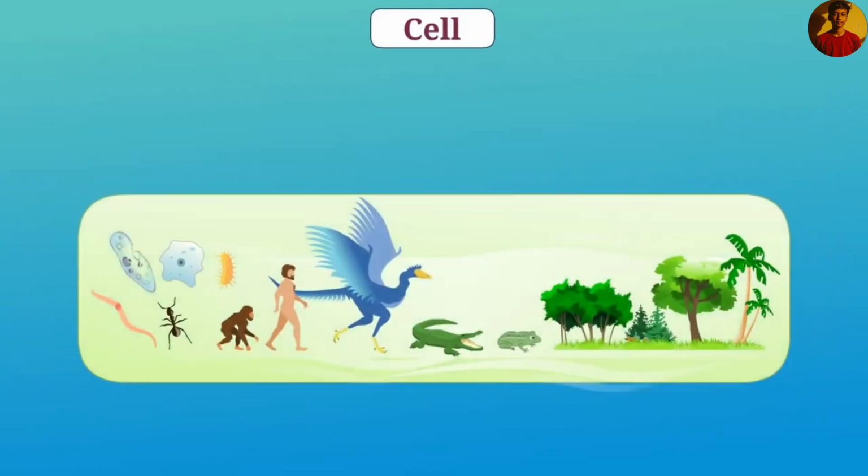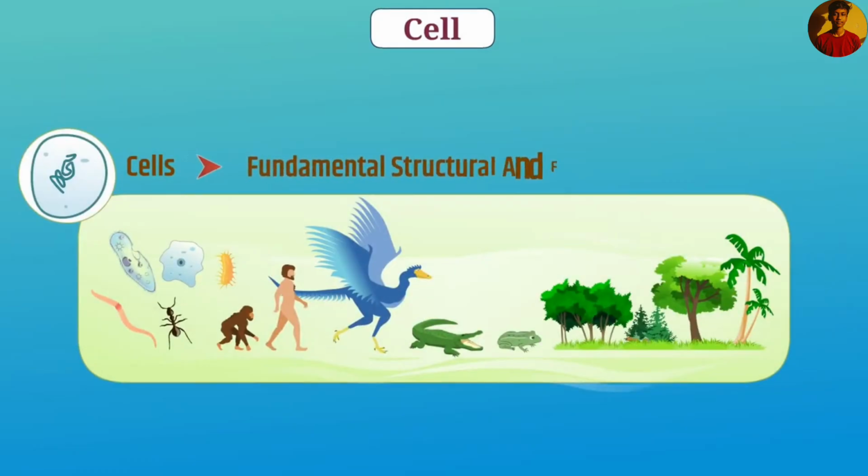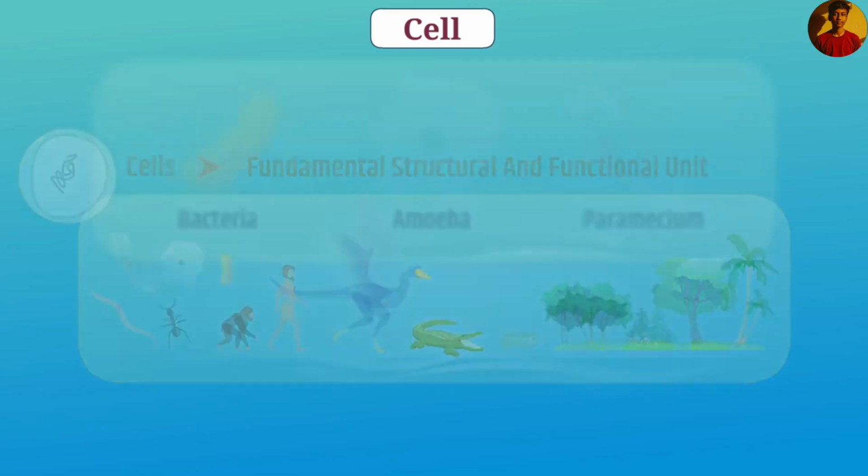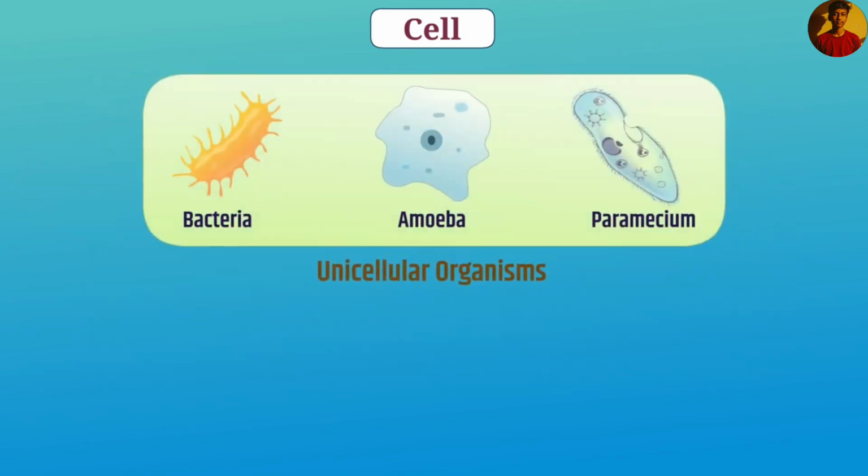All living beings are made up of cells. The cell is a fundamental, structural, and functional unit of life. In different organisms, there are different numbers of cells. In some organisms, one cell is itself the entire organism. Organisms whose body is made up of a single cell are called unicellular organisms.